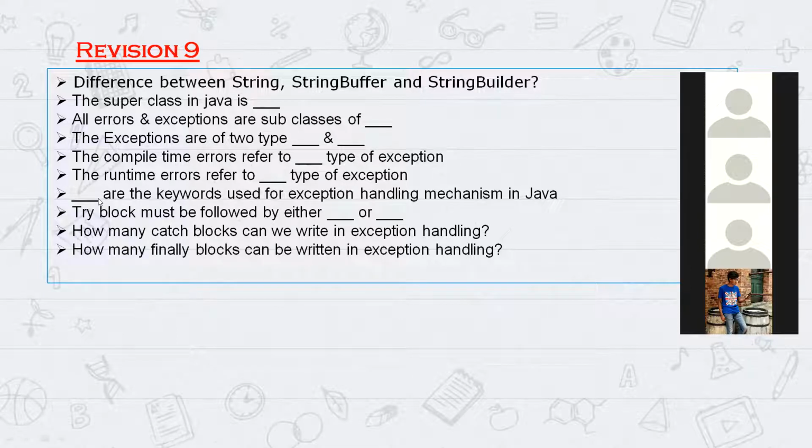Next one to Advait. The dash are the keywords used for exception handling mechanism in Java. The try, catch, finally, throw, throws. Correct. Throw and throws. Perfectly right.